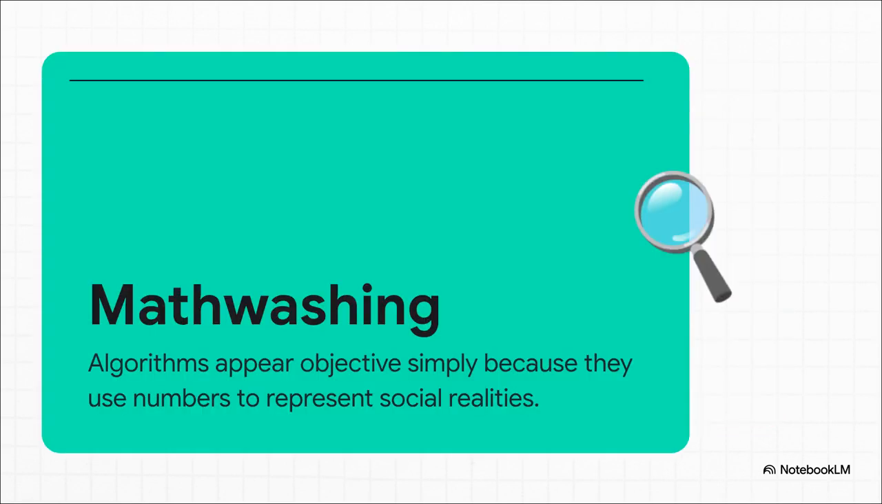We actually fall for this fascinating trap called math washing. This happens when algorithms seem totally objective, giving off this vibe of precise facticity, simply because they're using math and numbers to represent really complex, messy social realities. We instinctively just assume that because a computer spits out a mathematical score, it couldn't possibly be biased. But our sources confirm that's simply not true.